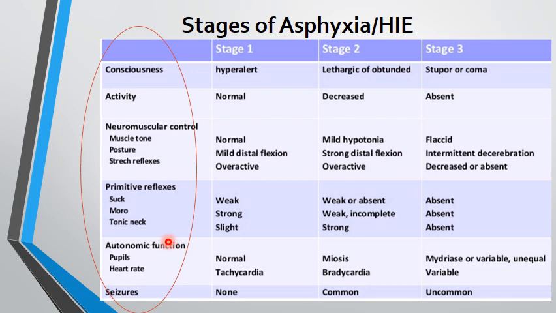So a child who is deeply comatose would fall in stage 3. Similarly, if there is no activity, stage 3, and so on and so forth. The initial stage 1 can be reversed with appropriate management, but if no appropriate management is undertaken, the baby may go on to develop stage 2 or stage 3, and of course the prognosis would vary.